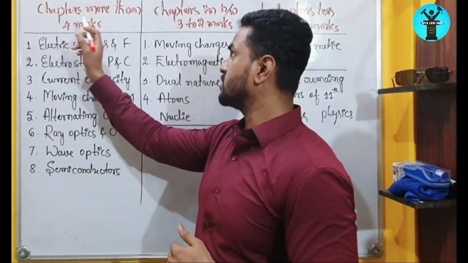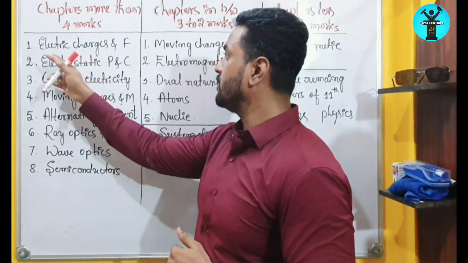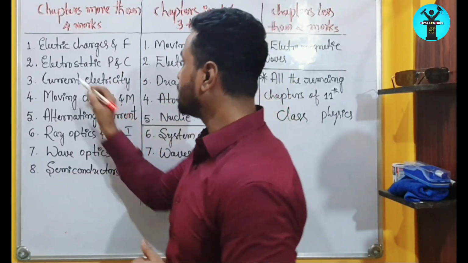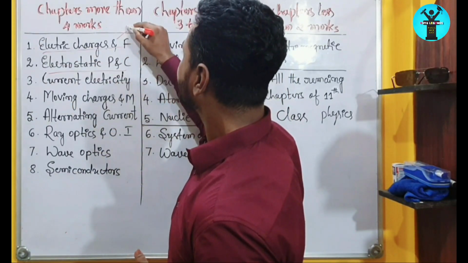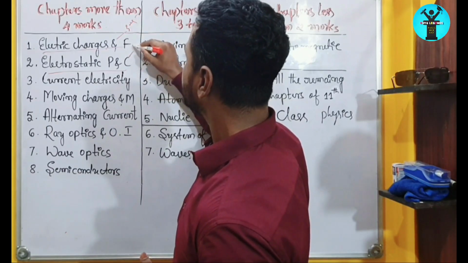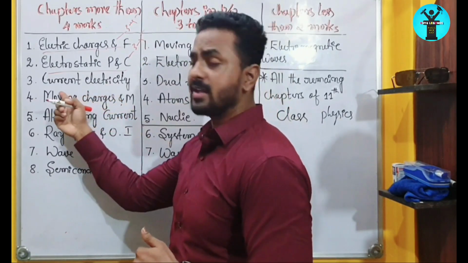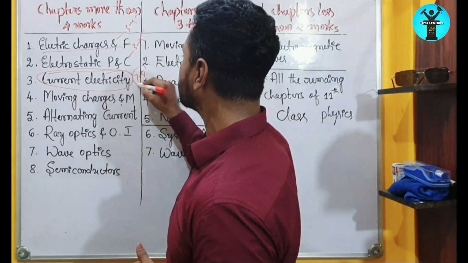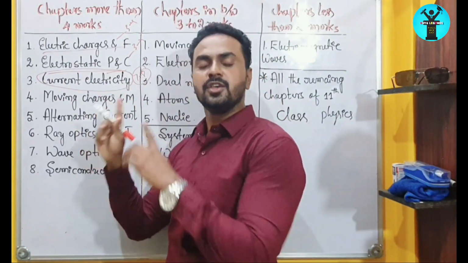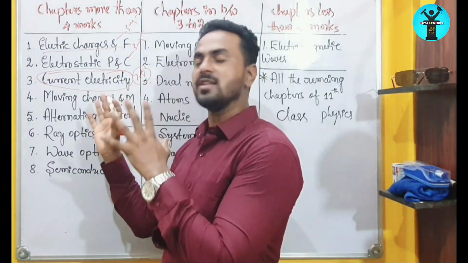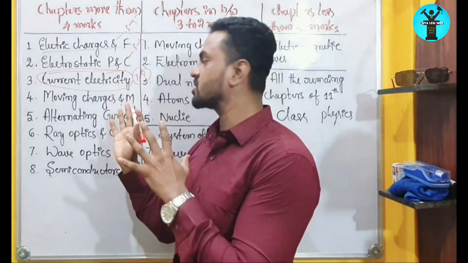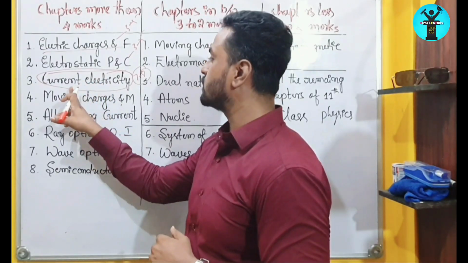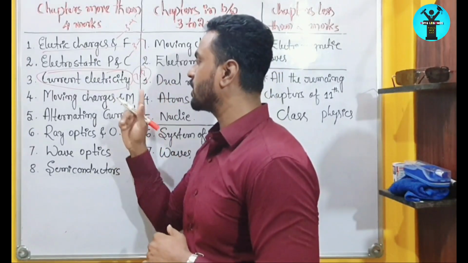In the chapters with more than 4 marks, we will see electric charges and fields, and electrostatic potential and capacitance. In these chapters, you will get 3 to 5 marks. If you come to current electricity, this is the big chapter, and you can expect 7 to 8 questions from this chapter. If you give more concentration and work more on this chapter, you can get them easily. Moreover, you will get more numerical problems than conceptual ones in this chapter. So work on that part, and you will get more marks.